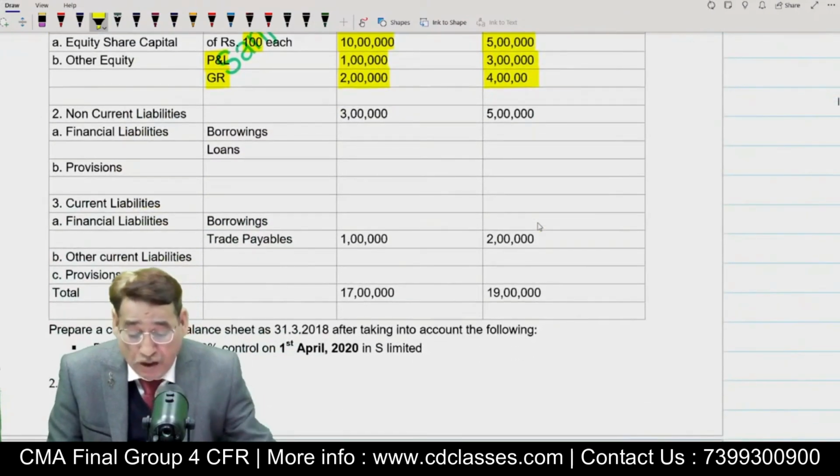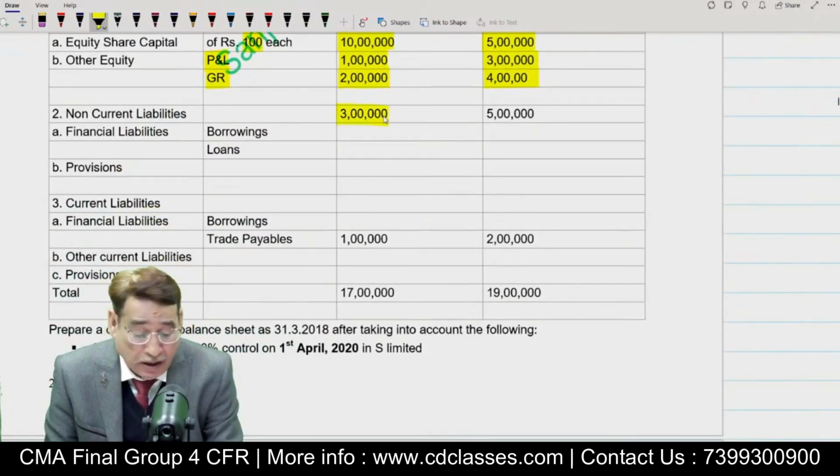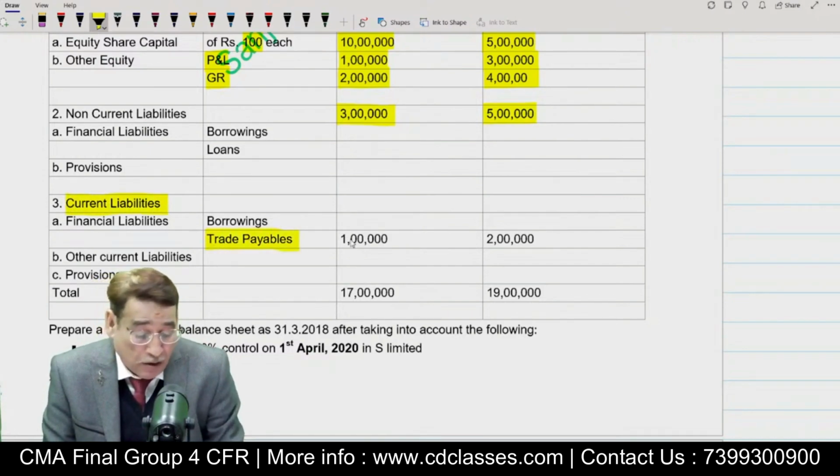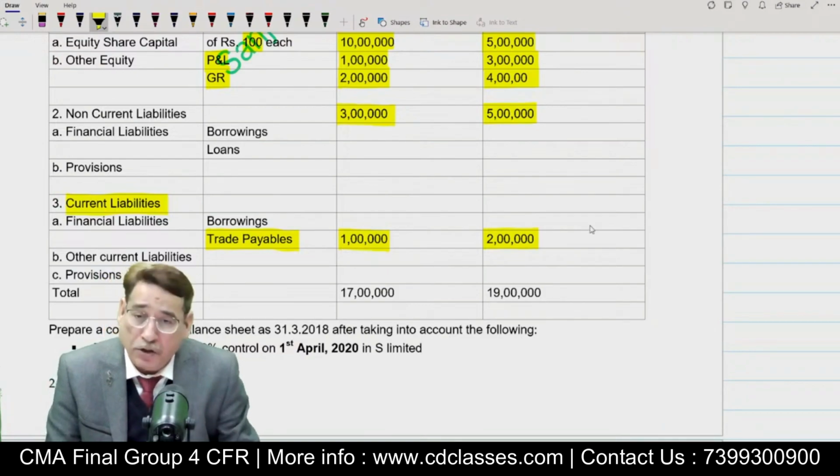And then we have got in this particular case current liabilities 3 lakh and 5 lakh. After current liability, there is only one more item in the form of current liability, that is trade payables, 1 lakh and 2 lakh. Only one more item is there. Correct? Current liability 3 lakh and 5 lakh, and then we have got trade payable 1 lakh and 2 lakh.